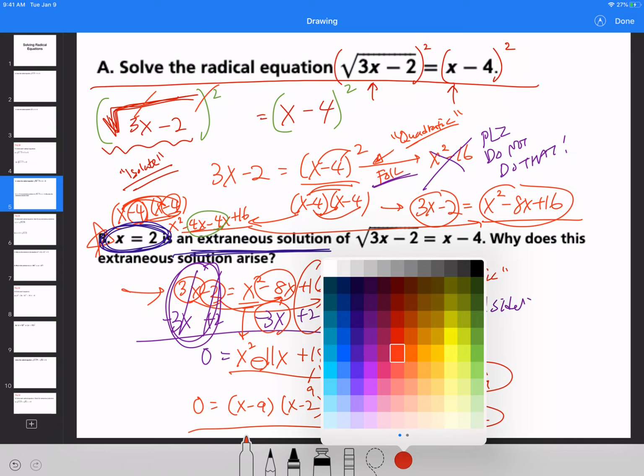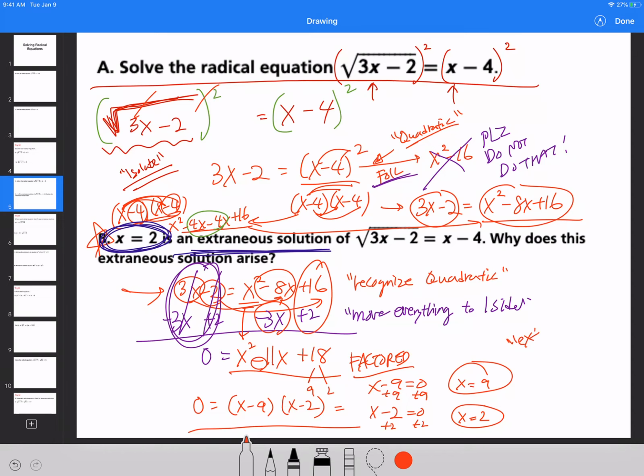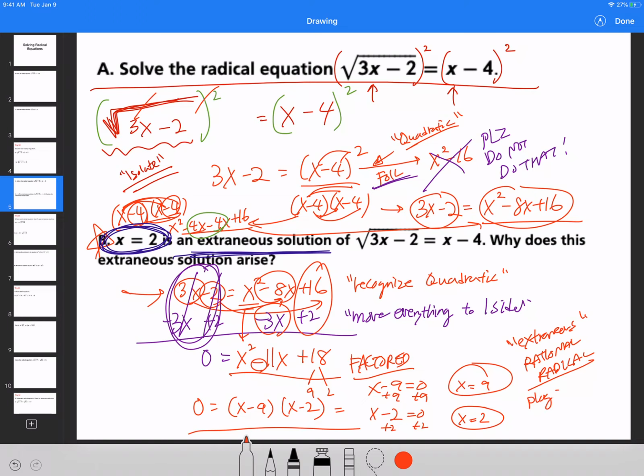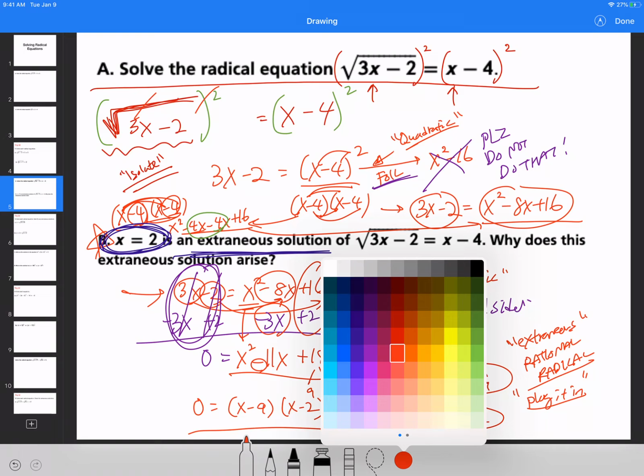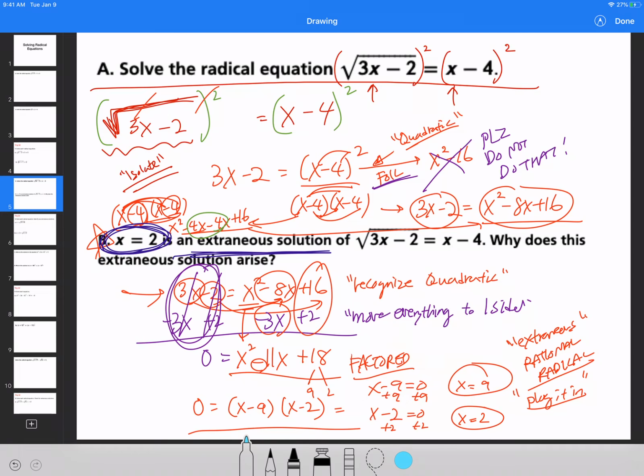Oh my goodness, we have to deal with this extraneous solution again? Yes, absolutely. For rational and radical expressions, you will most likely encounter these things called extraneous solutions. So how do we deal with those? Well, like before, you just have to plug it in. What is going to be your last step when I always ask you guys for radical expressions? You guys told me it was to double check your answers. Make sure you plug it back in. For radical expressions, it's going to be the exact same thing.